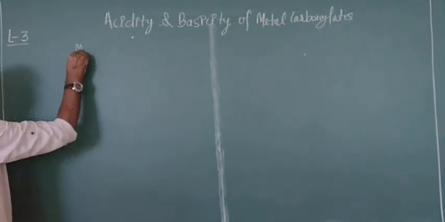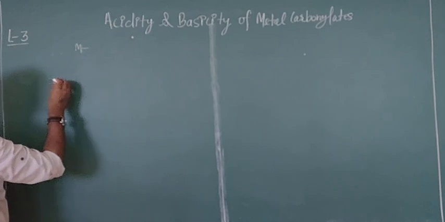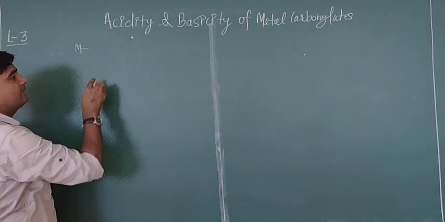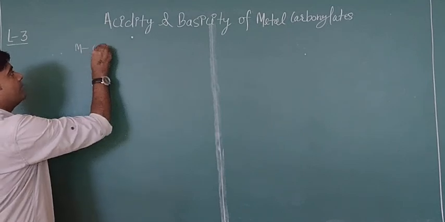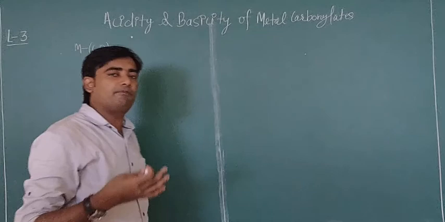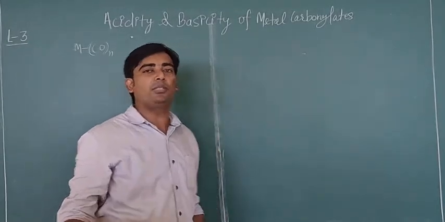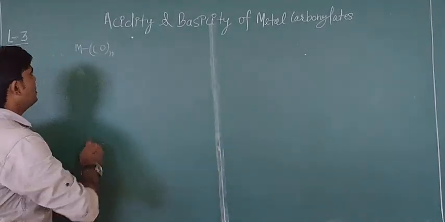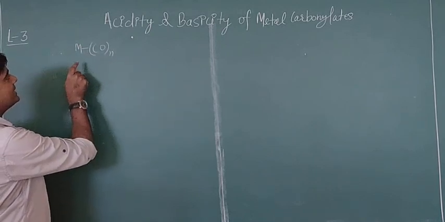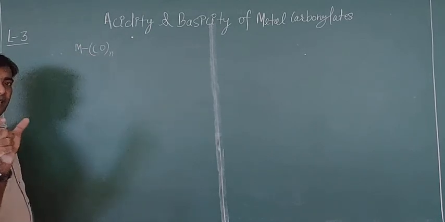You know very well that metal carbonyl complexes are those complexes which contain a metal directly connected with carbonyl. The number of carbonyl ligands may be 2, 3, 4, etc. So metal carbonyl complexes are complexes which contain direct connectivity between the metal and the carbonyl ligand.